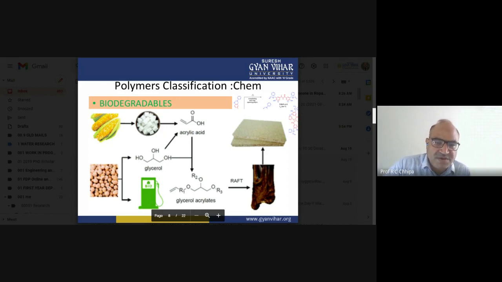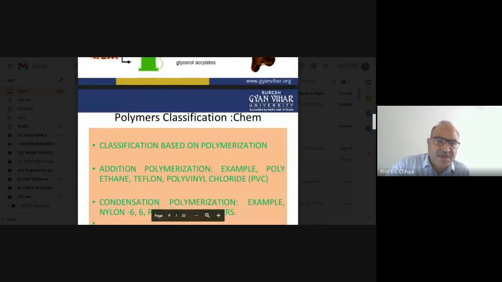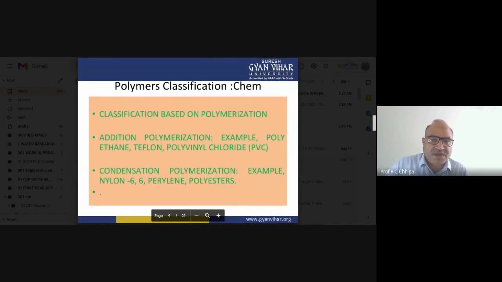So let's take another part. These are the biodegradable ones that can be made, and I have earlier discussed that this is based on the polymerization process. What about the polymerization? I have earlier discussed three different types.